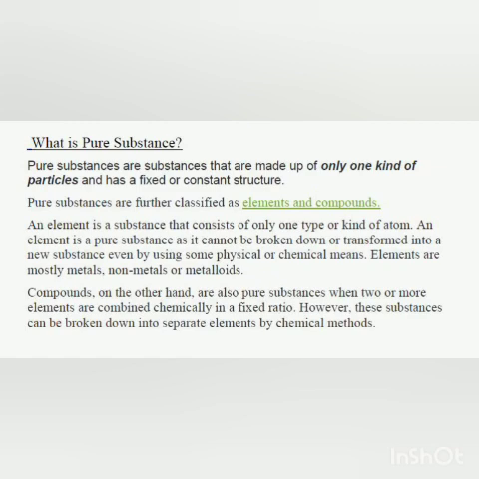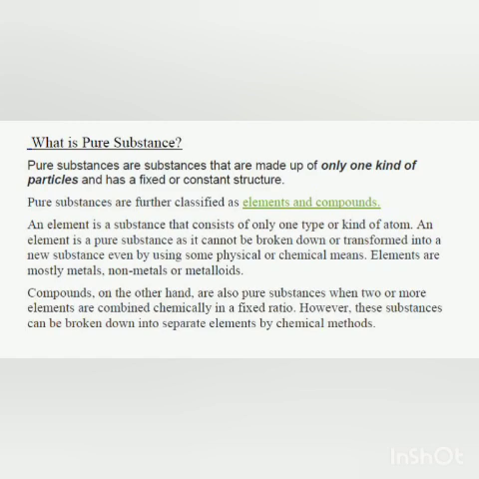Compounds are also pure substances. Compounds are made up of more than one element, but those elements are chemically combined in a fixed ratio, so it is called a compound. And these compounds can be broken into elements, but then also it is pure.